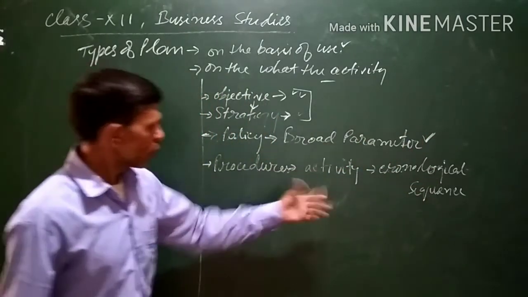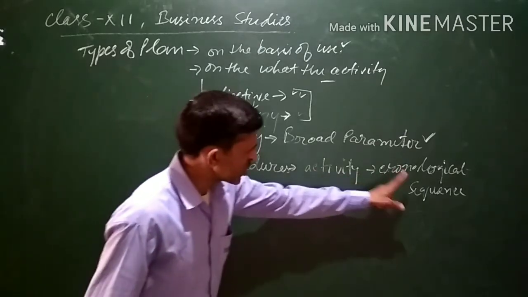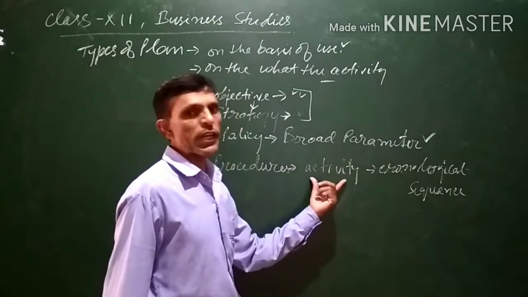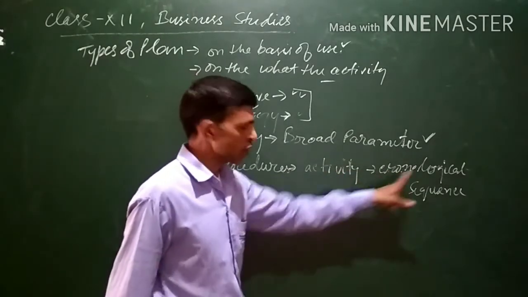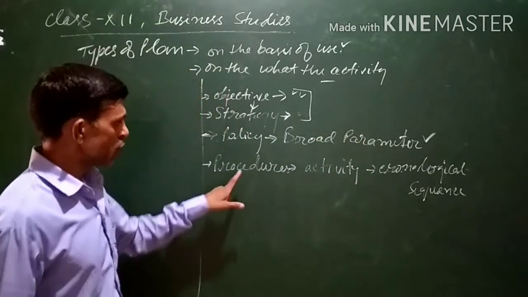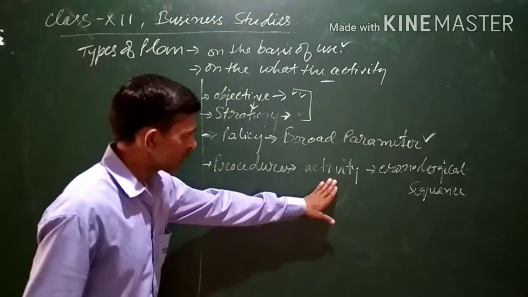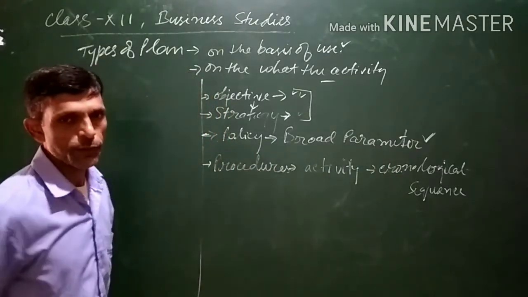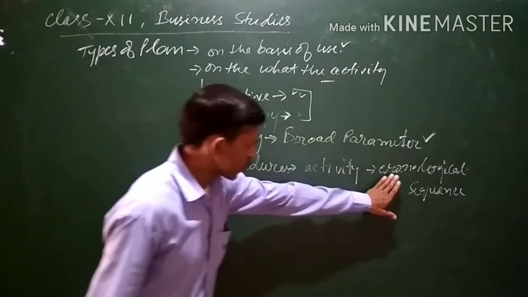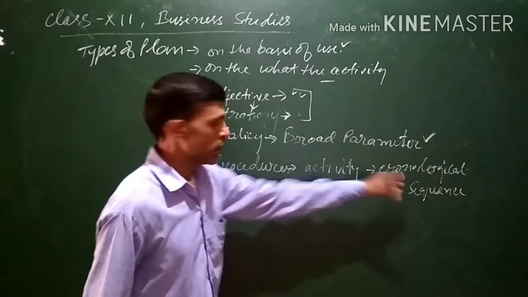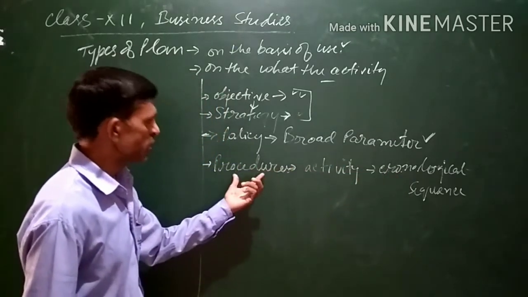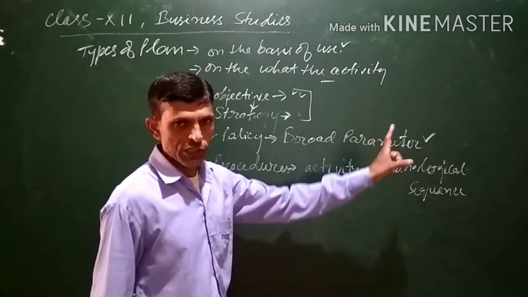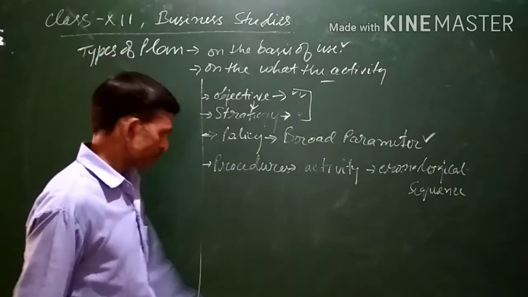In order to perform an activity, some sequence or process is there, and that is known as procedure. It means that to perform an activity there will be many steps, and which step is to be taken first and which is the next step, that is known as chronological order. So procedures are devised as chronological steps in order to perform an activity.